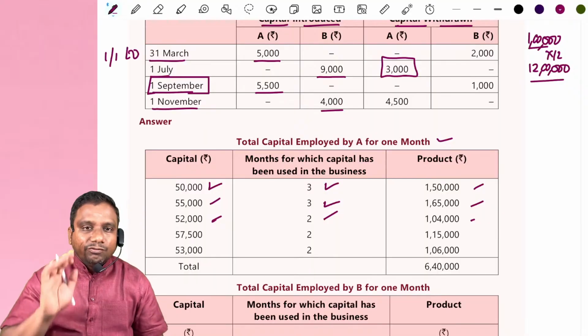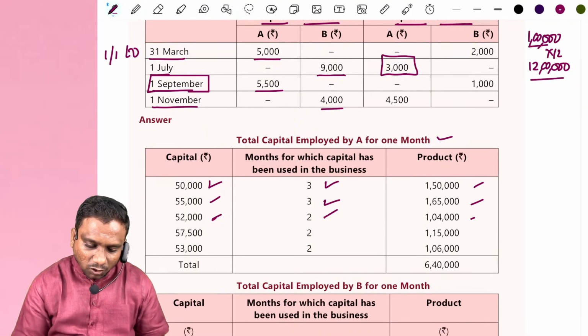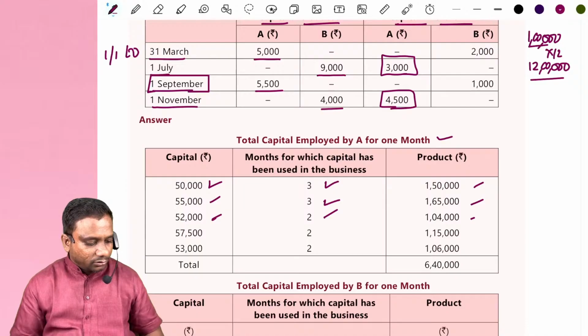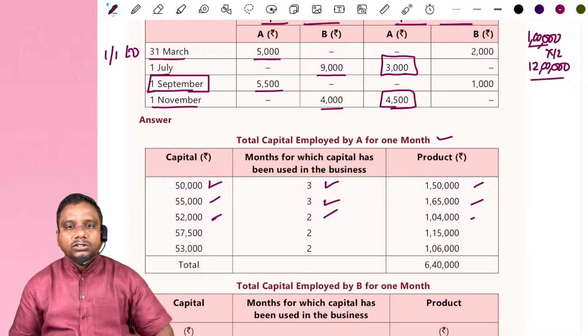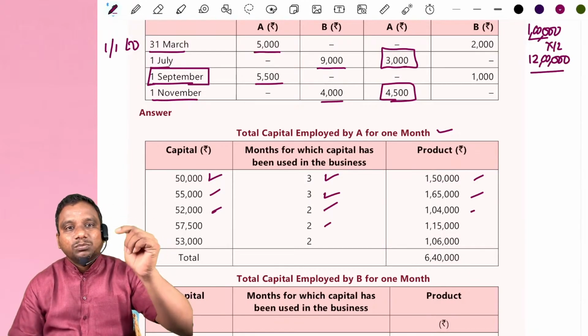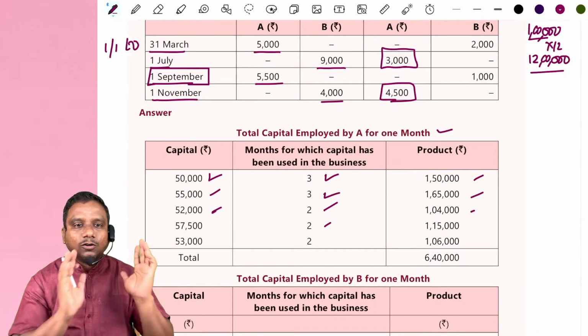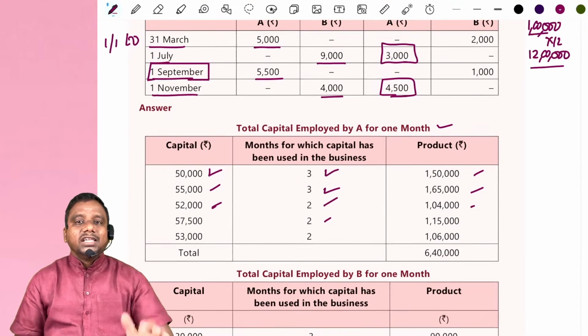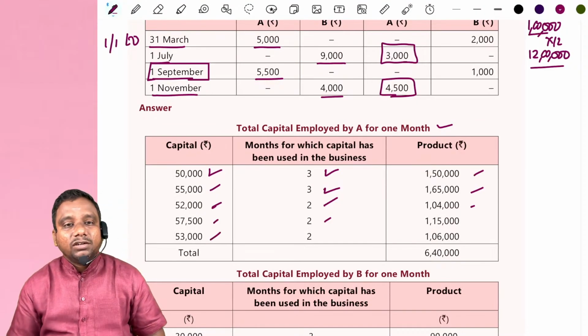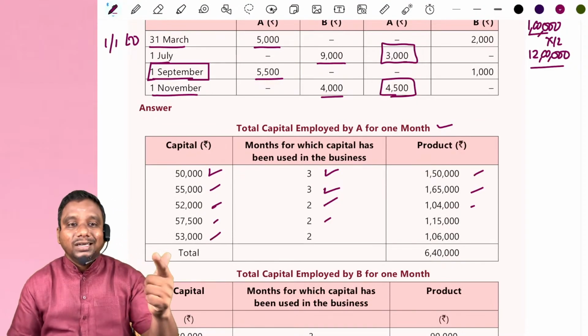Next, the same 52,000 rupees again changed. 52,000 plus 5,500, 57,500 we have for 2 months, from 1st September to 1st November, September, October. Again, he has withdrawn 4,500 on 1st November. 57,500 minus 4,500, 53,000 rupees. Now we have this capital. Till what date? November, December, 2 months.